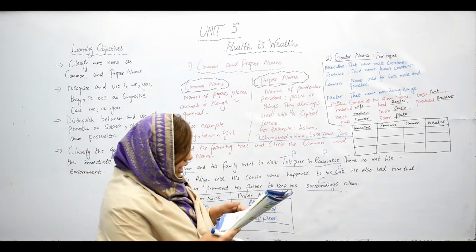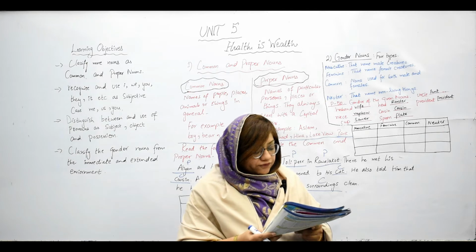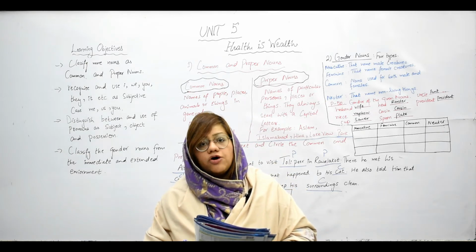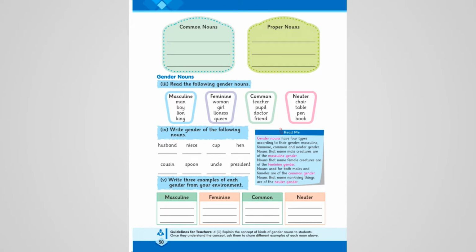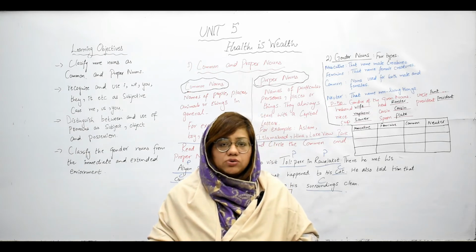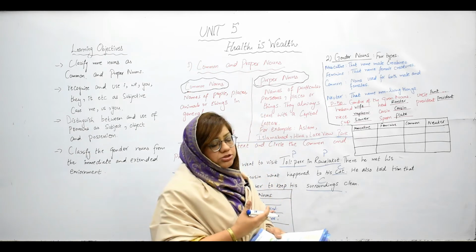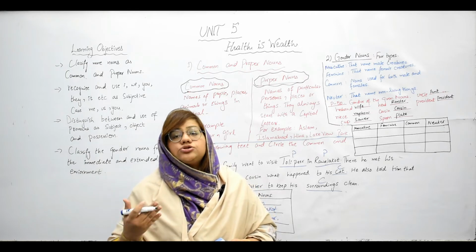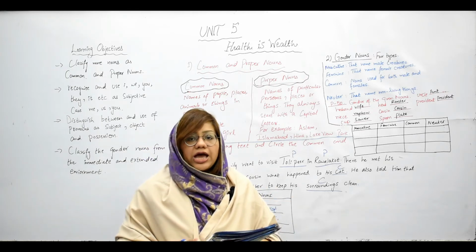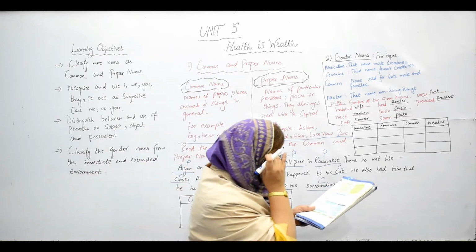Now, at the end, write three examples of each gender from your environment. That is given on page number 50 of unit number 5. You can see it. We need to write some examples. You can also write your own when you get the concept. Then you will be able to write on your own. I'm just writing for your help and better understanding.